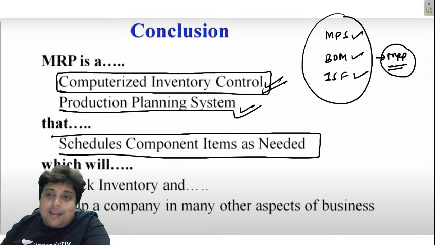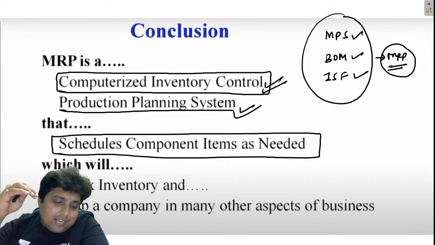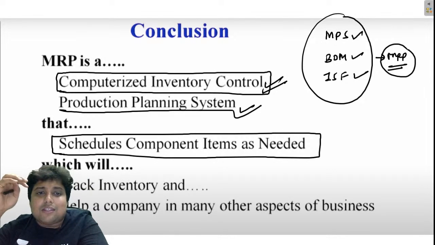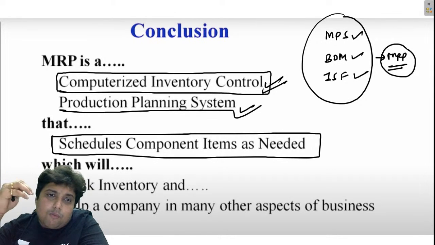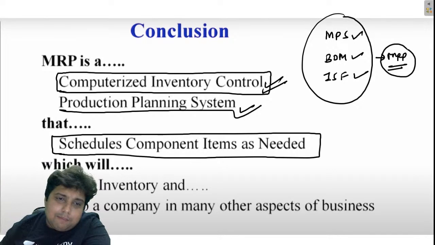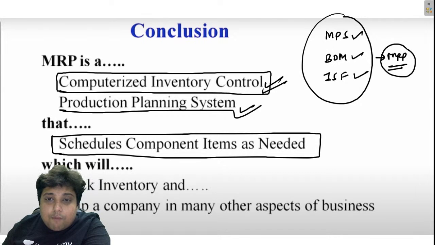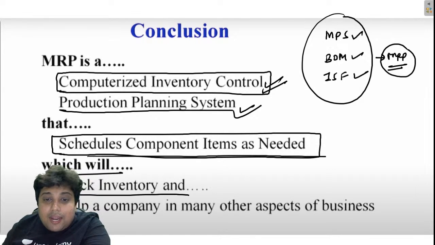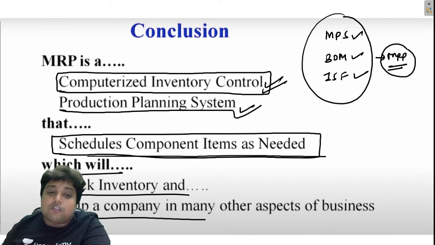Schedule means, whenever there is a shortage of nails, it will automatically detect the lead time and order nails. Whenever there is a shortage of fevicol, it will automatically detect the lead time, and whenever that buffer amount is left in the inventory, it will reorder the fevicol. I hope you are getting my point. So MRP is a computerized inventory control and production planning system that schedules component items as needed, which will track inventory also and help a company in many other aspects of business, right?